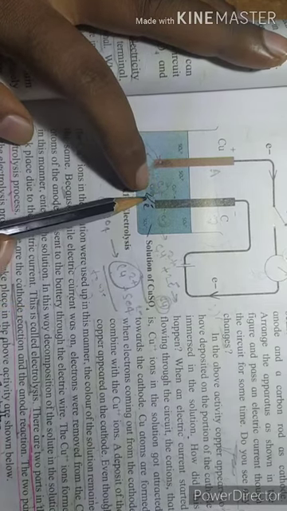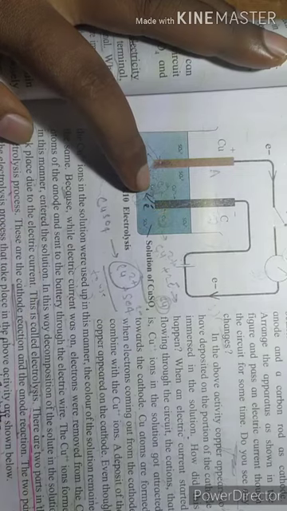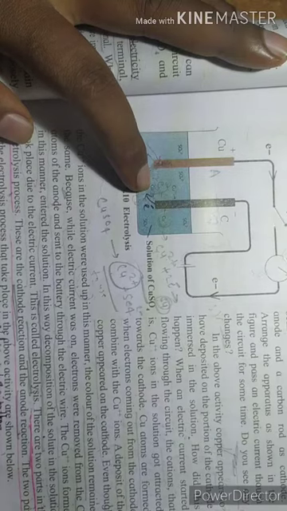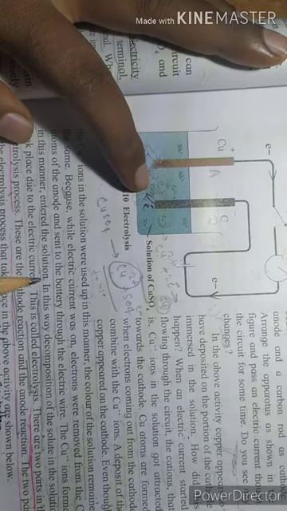These electrons came from the negative terminal of the battery, right? So this Cu2+ will be neutralized by two electrons. So now here is only Cu. So there are only Cu atoms, copper atoms, on the cathode, and on the anode,